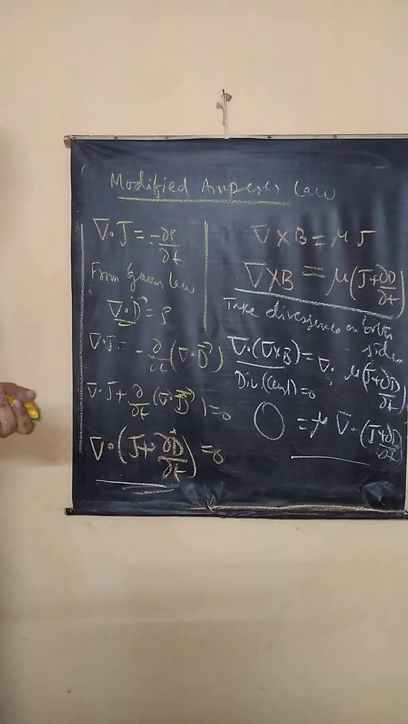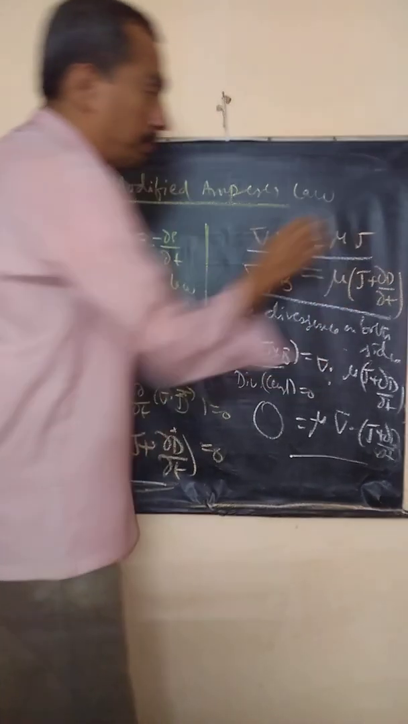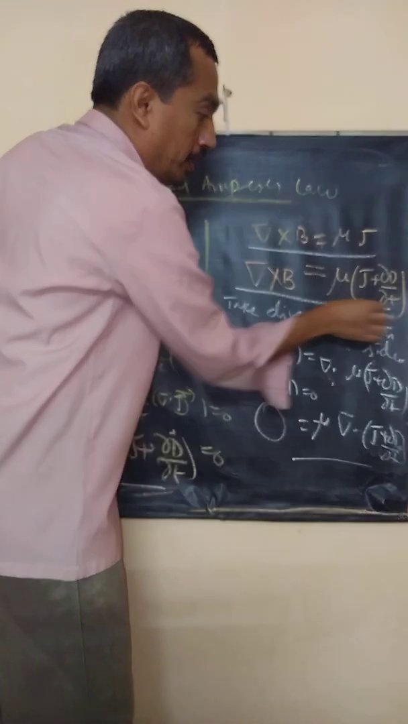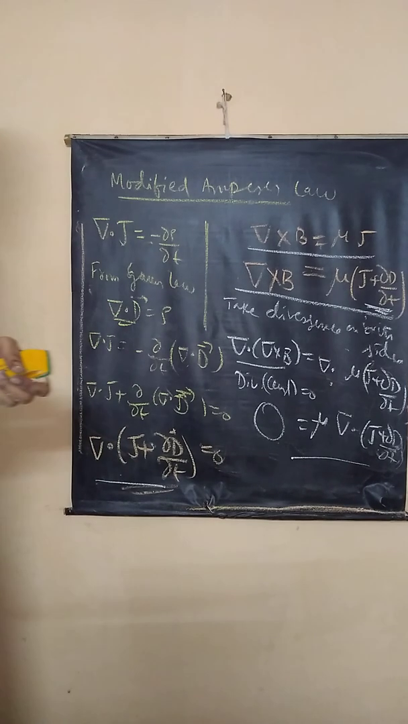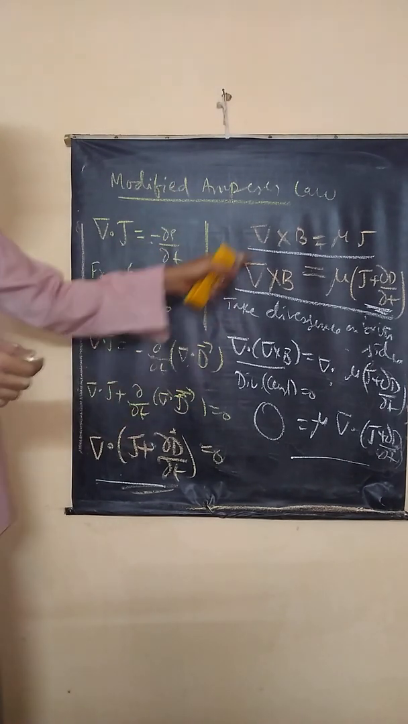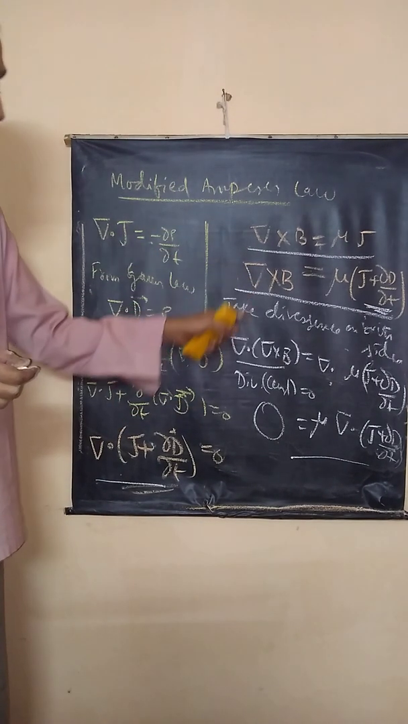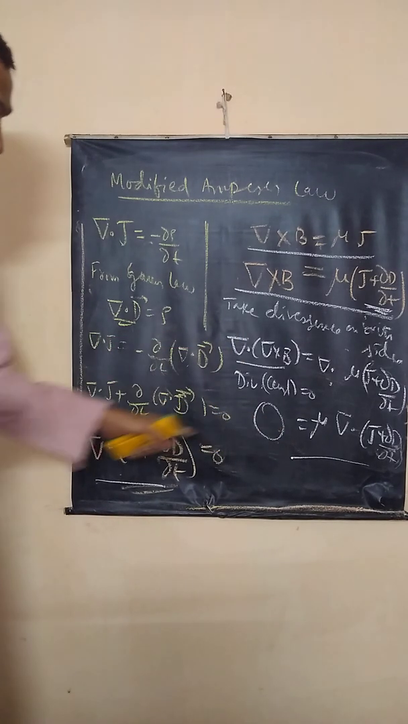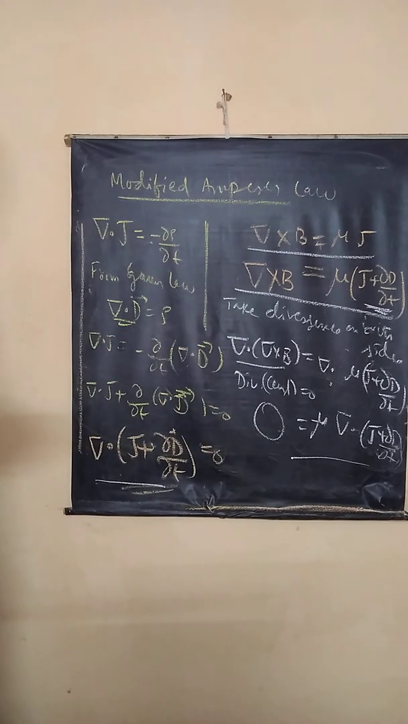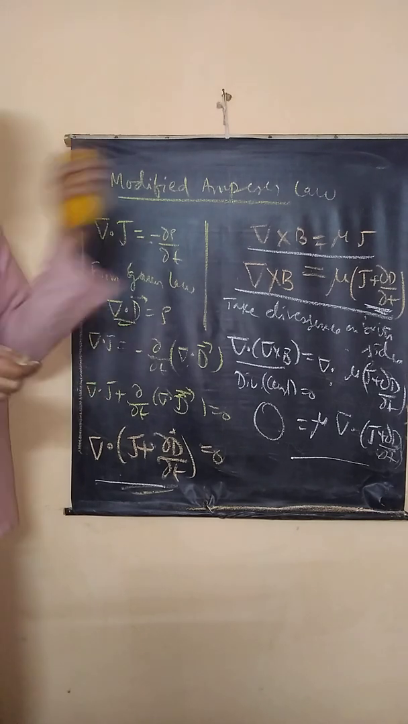This was the mathematical argument of Maxwell. The right hand side of the existing Ampere's law should be added with a new term, dou D by dou t. If you do that, if you take the divergence of Ampere's law, you will get a result that is in accordance with the equation of continuity. So this made him change Ampere's law.